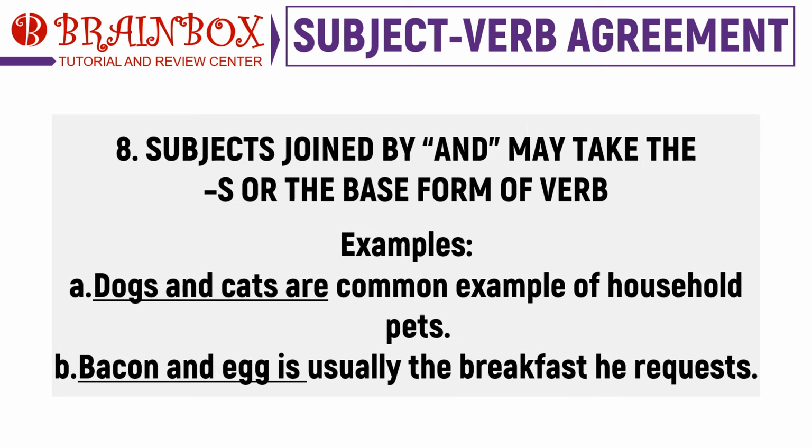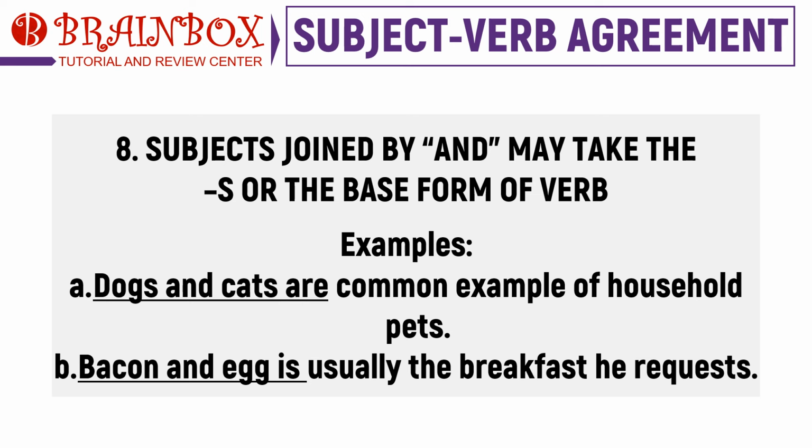The rules on verbs with nouns conjoined with, and, depend on the subject it connects. For instance, when joining two different nouns, the base form of the verb must be utilized. In contrast, if the subject is considered as one, or is referring to a single person, a singular form of the verb must be used. Refer to the following examples.